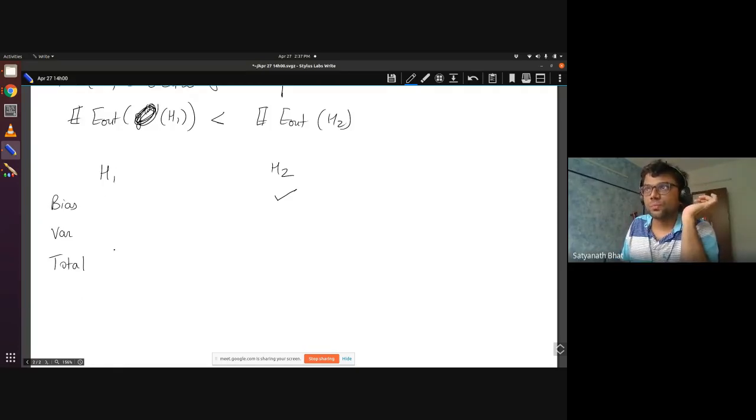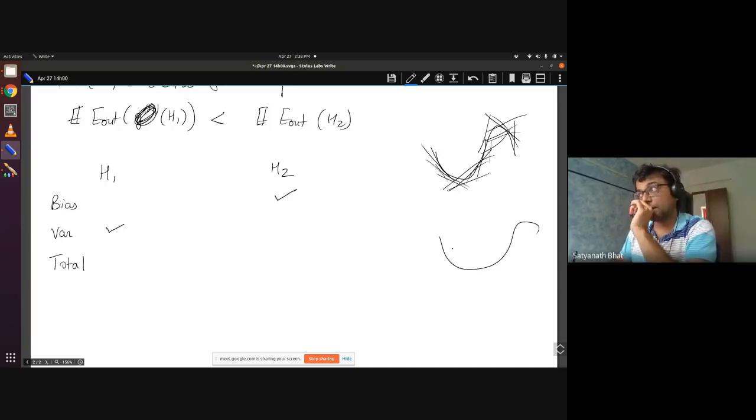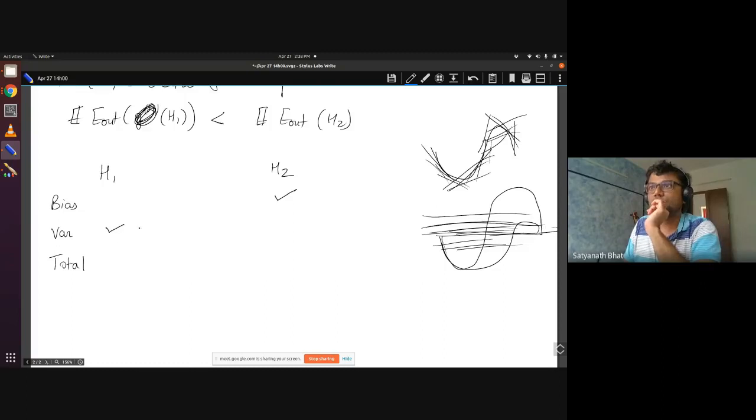In terms of variance, H1 is better because there are fewer things in H1. H2 goes all around the place. If you remember how H2 came, some points were like this, so all kinds of lines you got, and here, and then here. Whereas in H1, the lines were pretty much like this, trying to concentrate. So there is not much variance here. This is a lesser number, and this is lesser. So in total, of course, H1 wins.